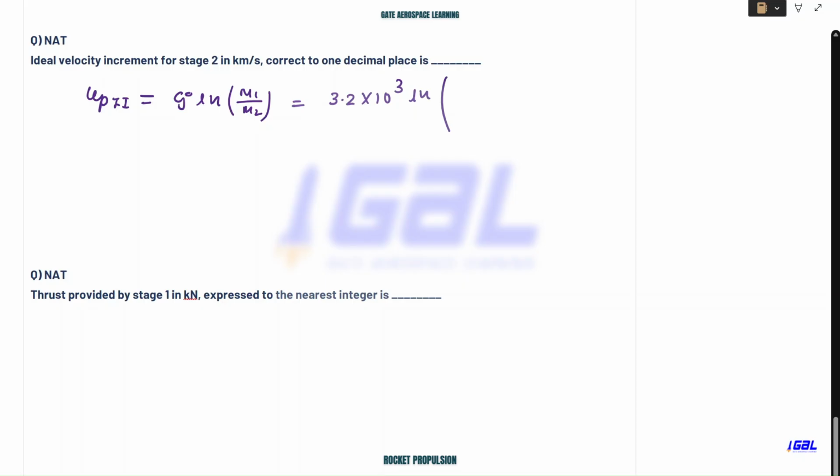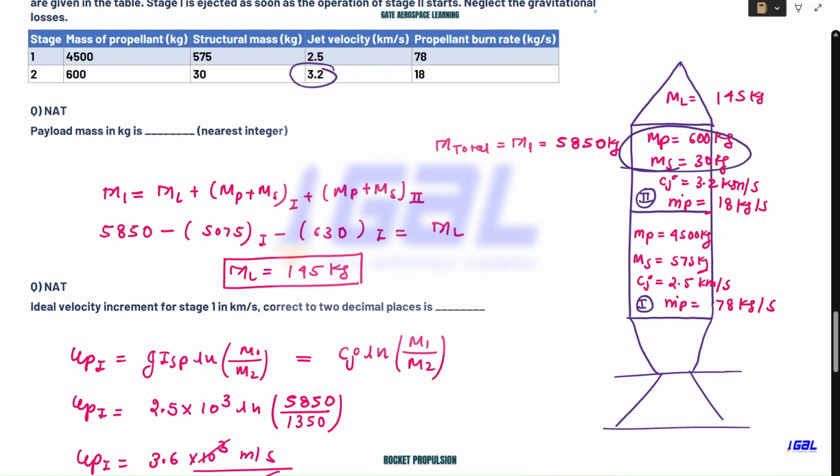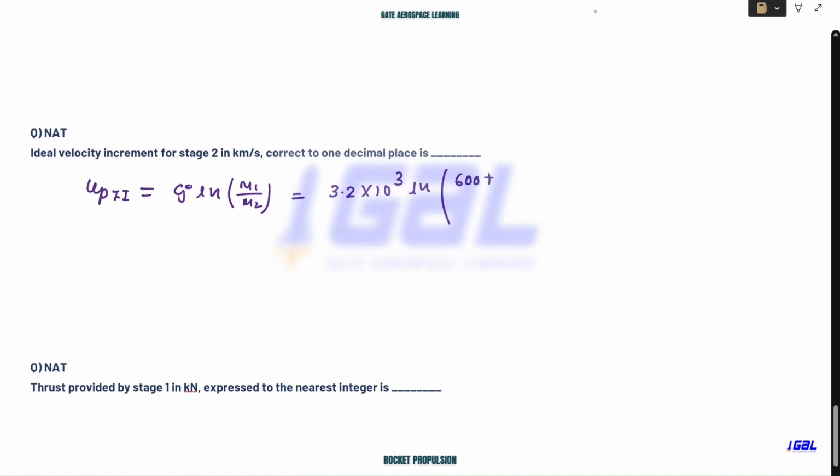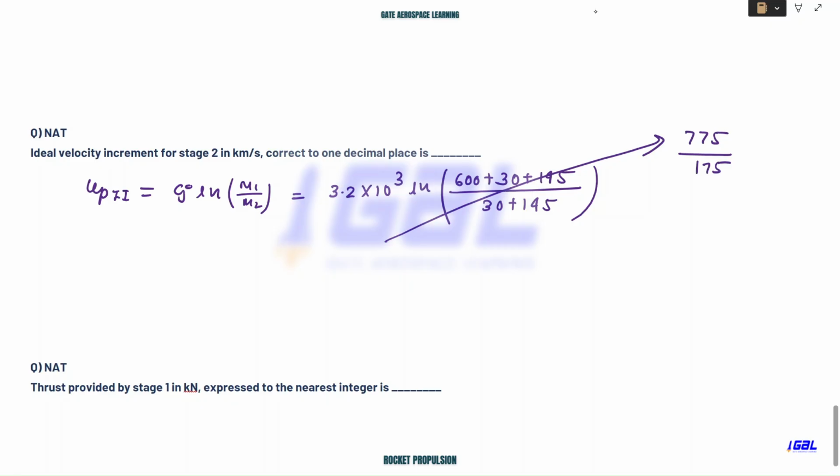So M1 will be what, guys? Now this will be just the addition of these two and this one. So I write 600 plus 30 plus 145, right? So 600 is the propellant for the second stage, 30 is the structure, and 145 is the payload. And what is M2? Now you just need to subtract the propellant mass for M2, and this will be 30 plus 145, which is 175, right? So you solve this, it will be 775 over 175. You take ln of this, you multiply this value with this value and solve this.